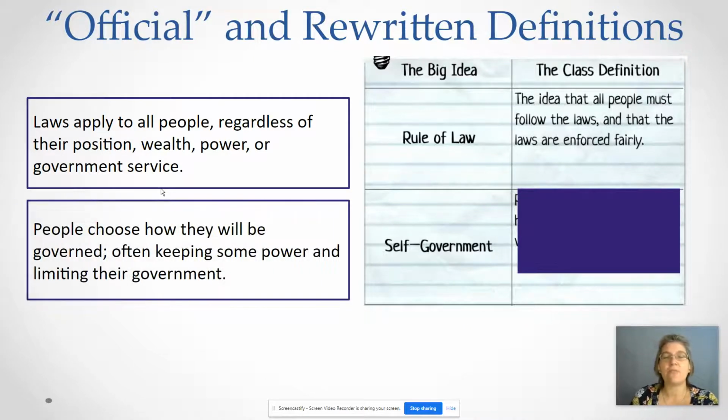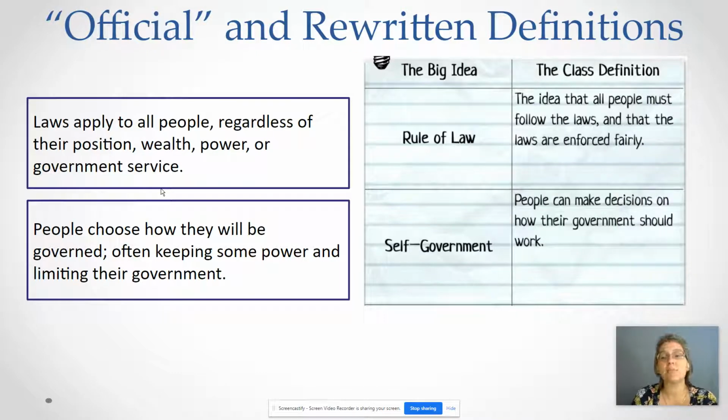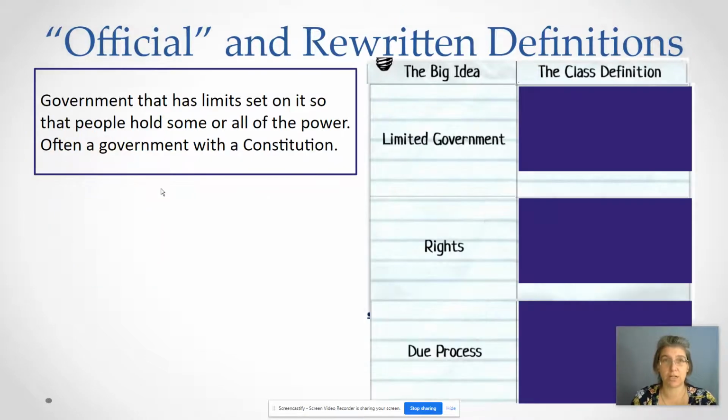Okay. Next is self-government, where people choose how they will be governed, often keeping some power and limiting their government. So people choose their own government. Our country is set up that we chose our government 200 and something years ago, and then we have limited our government. But we also choose our elected officials every so often, every 2 years, 4 years, 6 years, depending on what position we're looking at. So a rewritten definition there is people can make decisions on how their government should work.